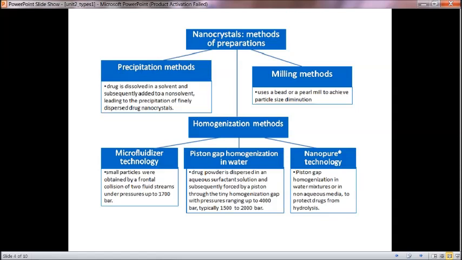Like spilling out, the piston gap homogenization in water is occurring. The drug powder is allowed to get out of a piston-like structure over an aqueous solution drop by drop under high pressure and temperature to make nanocrystals. In nanopure technology, piston gap homogenization is done in water mixtures or in non-aqueous media to protect drugs from hydrolysis. It is the same method, but non-aqueous media is used. So these are the preparation methods.